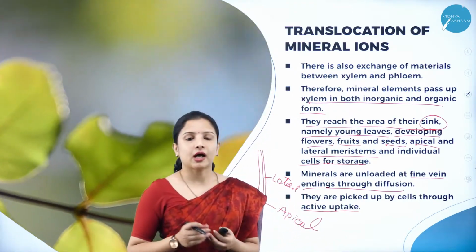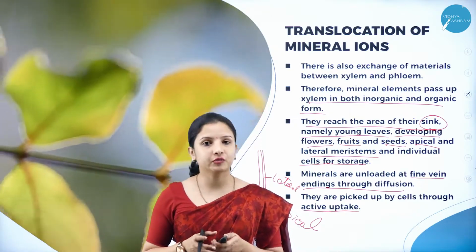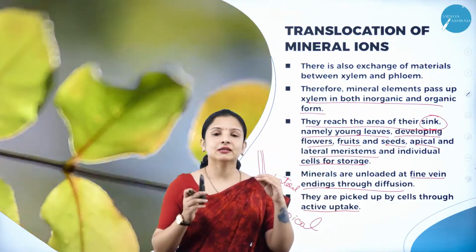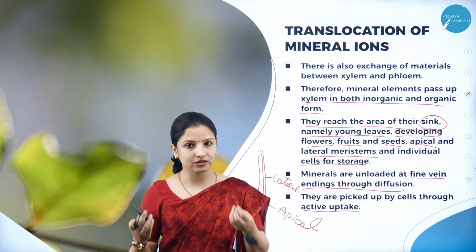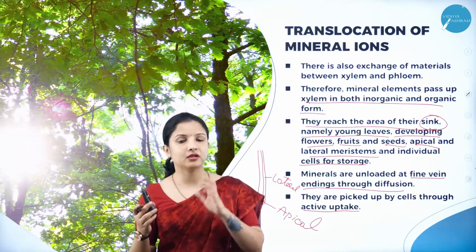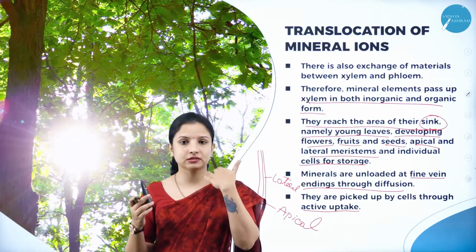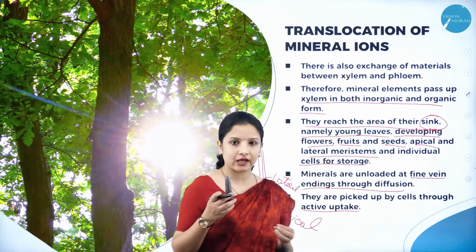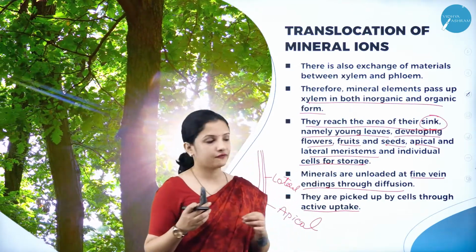So here active uptake of mineral ions will occur, that is in the sink. Once they get loaded in the sink, then because each cell has to receive the mineral, they will be unloaded into the individual cells through the fine vein endings by a process called diffusion.